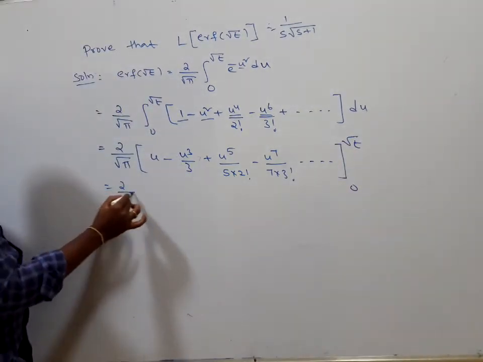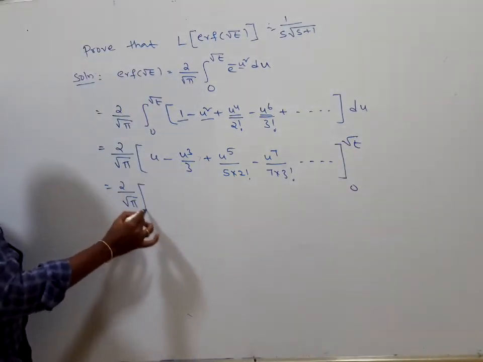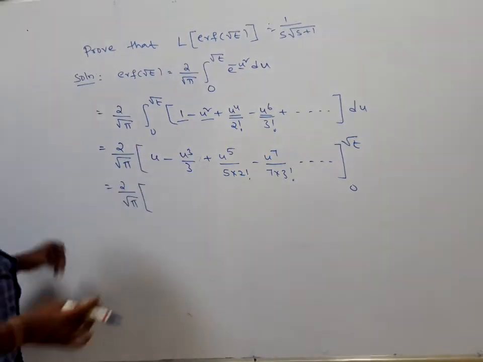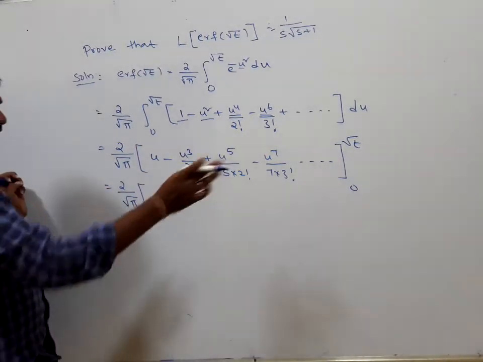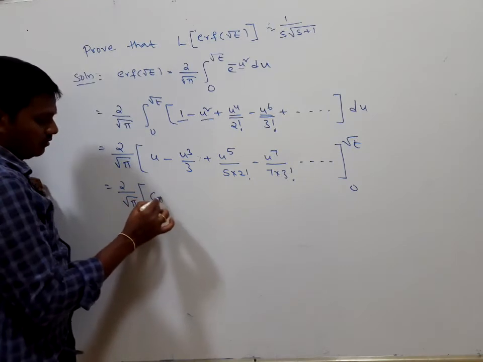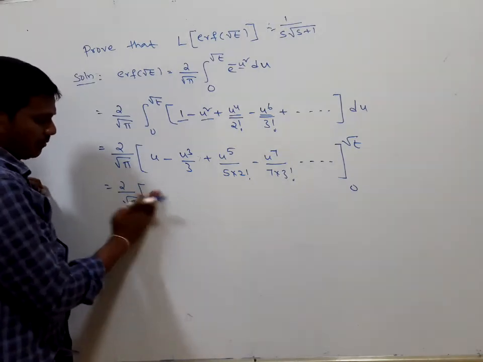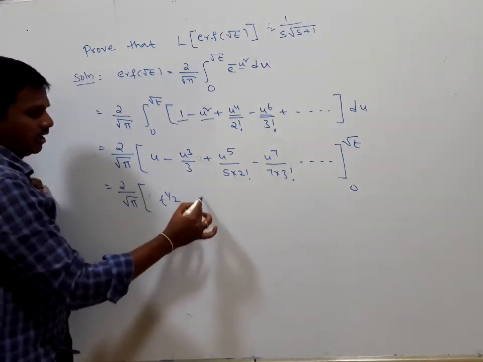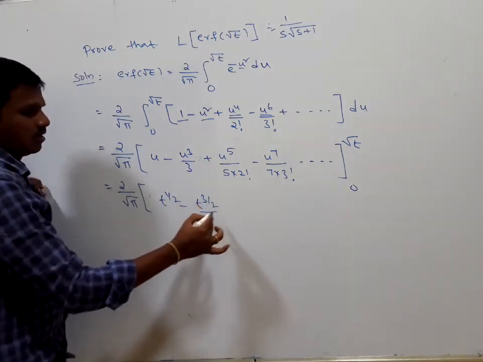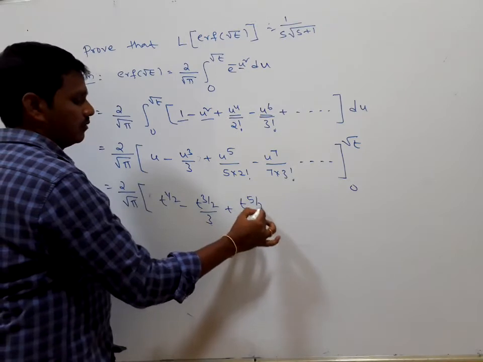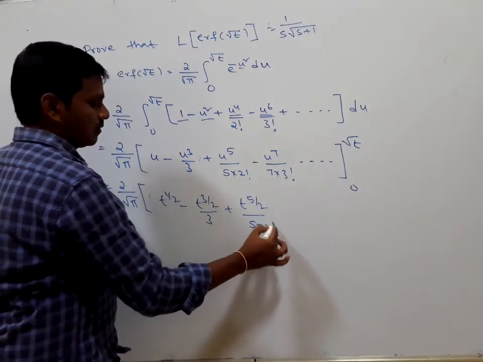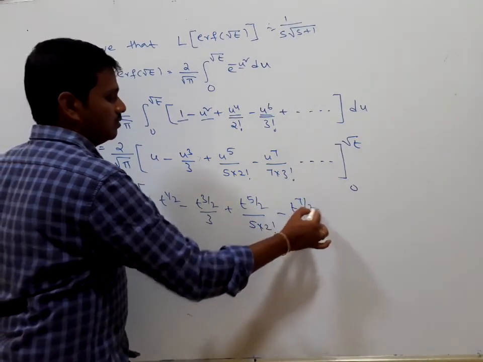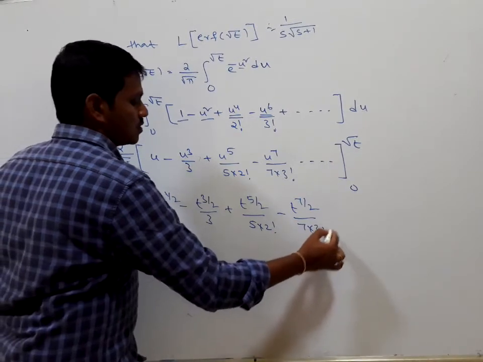Now 2 by root pi of, where u is replaced by the limits. The lower limit gives 0, and the upper limit gives root t, or t to the power of 1 by 2, minus t to the power of 3 by 2 by 3, plus t to the power of 5 by 2, minus t to the power of 7 by 2, and so on.